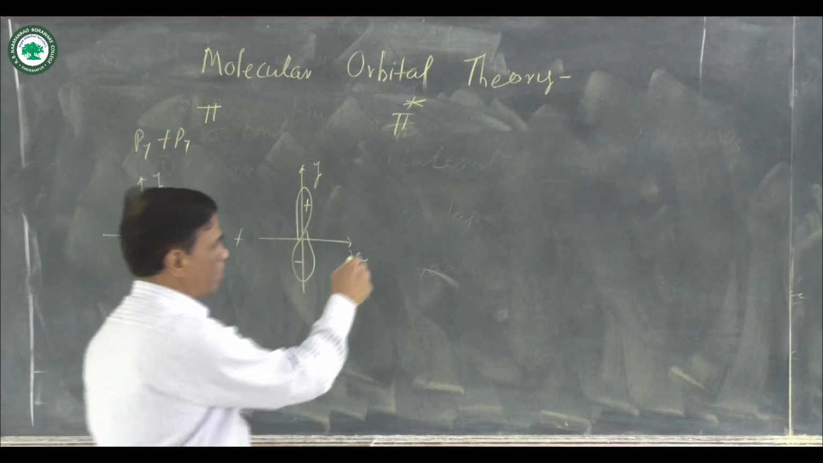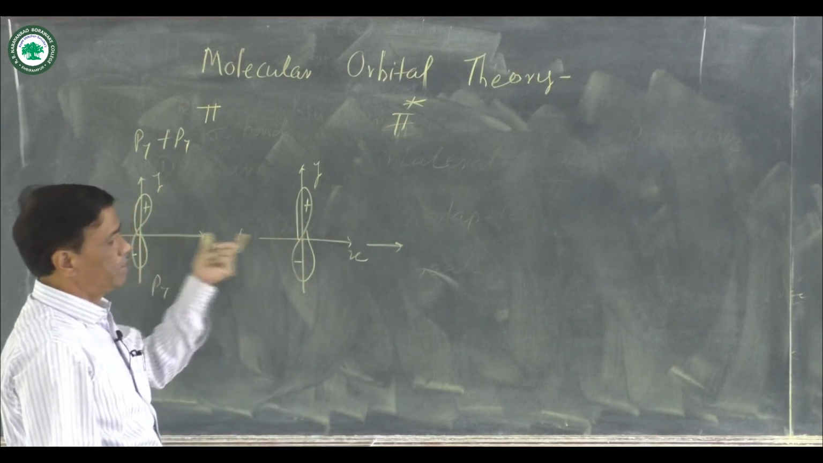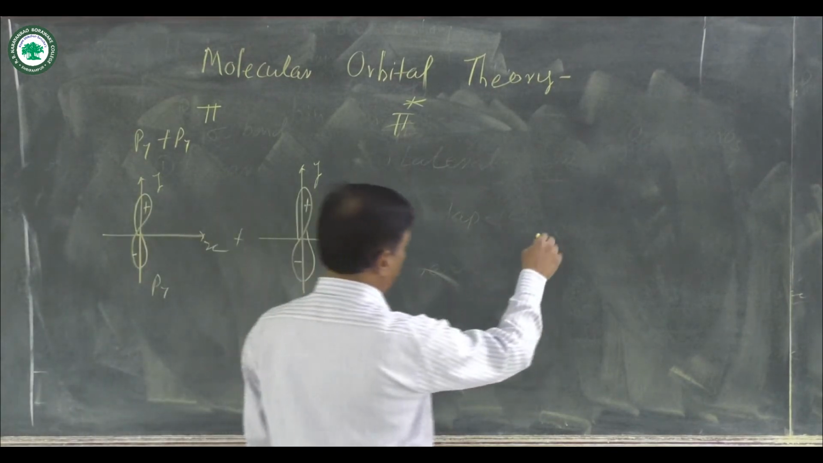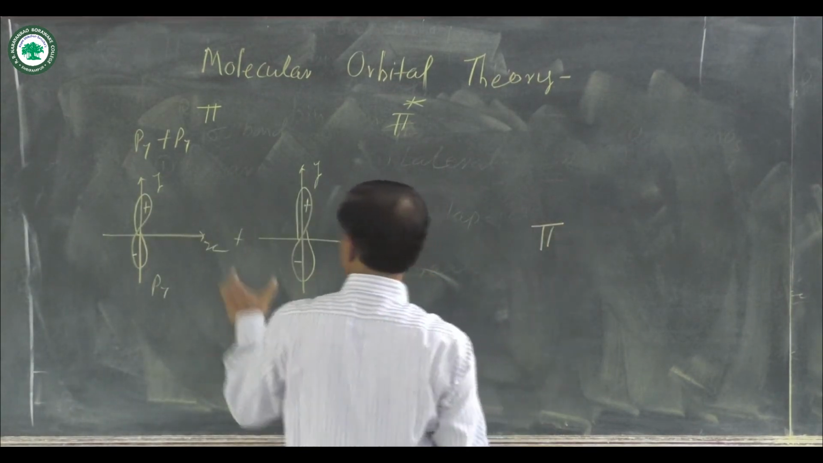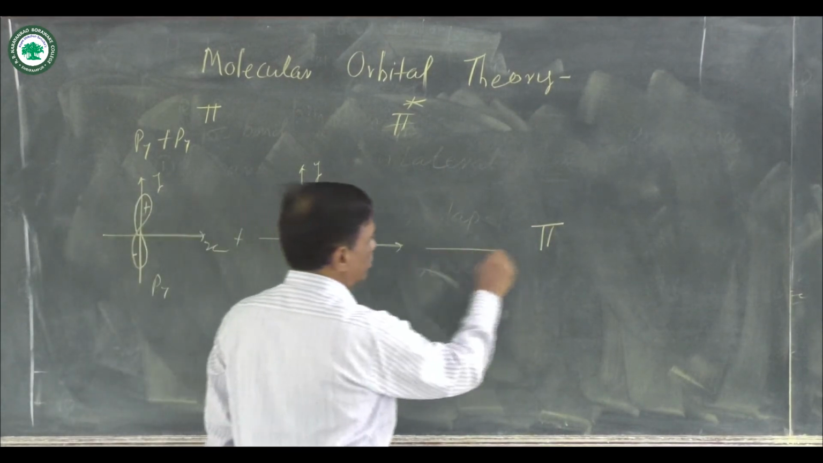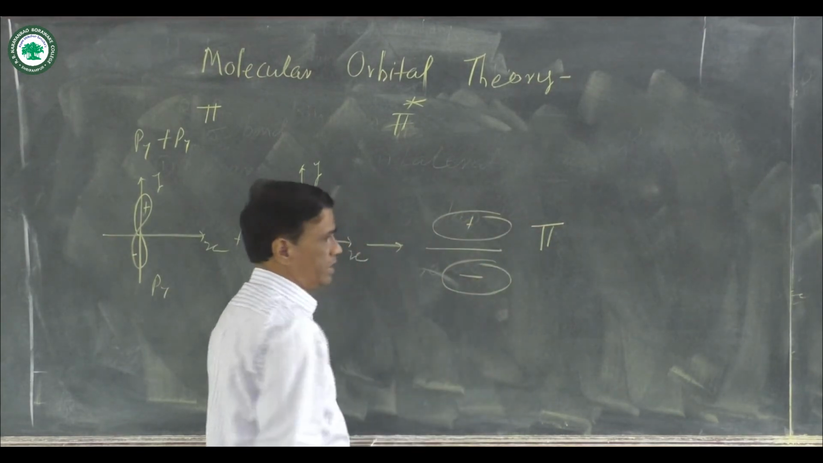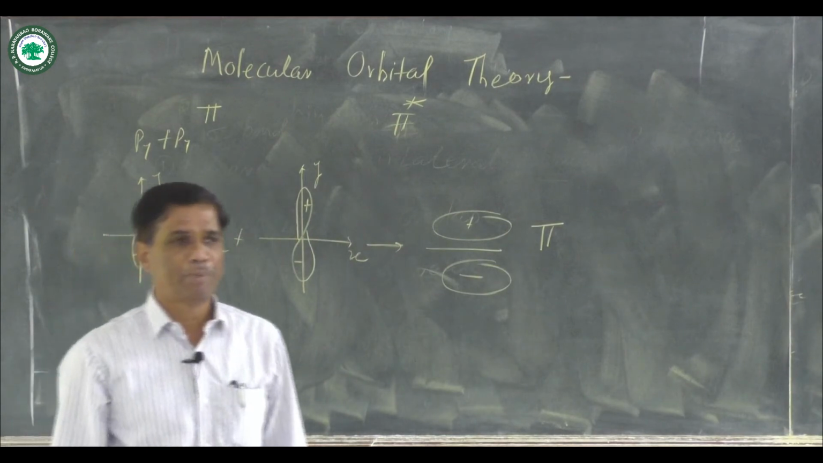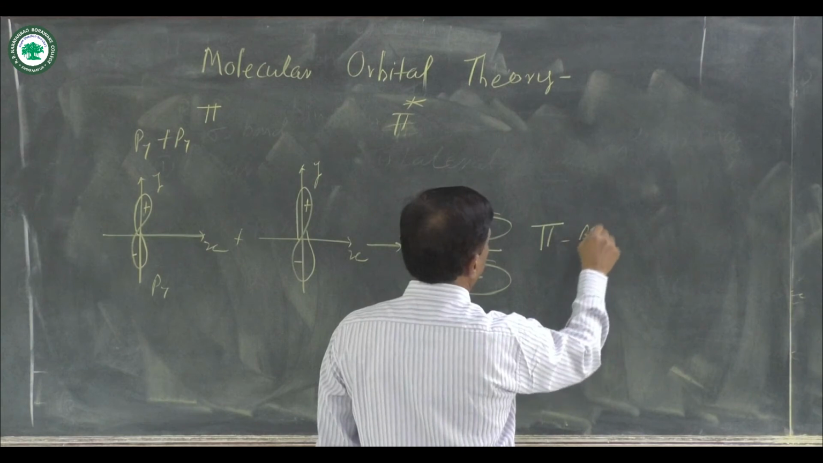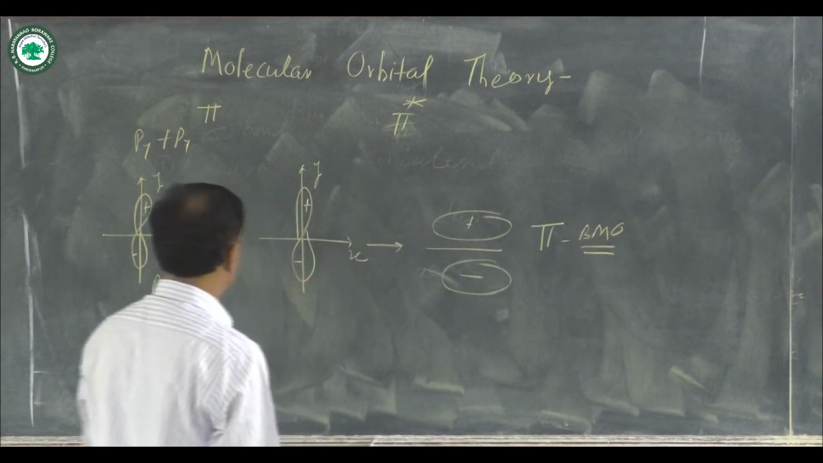When such combinations occur, there is overlapping between these two atomic orbitals, and there is a formation of a pi bond. What is a pi bond? The positive upper parts overlap, meaning a positive lobe forms here and a negative lobe forms here, and that is known as pi bond formation. This pi bond is a bonding molecular orbital.